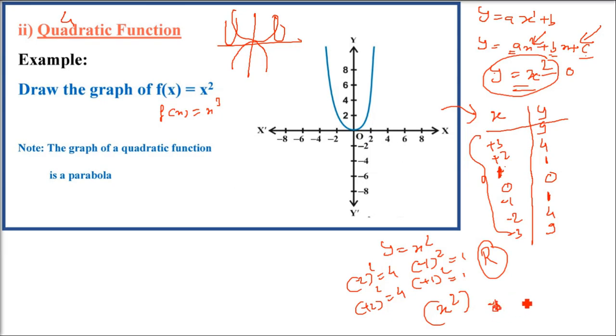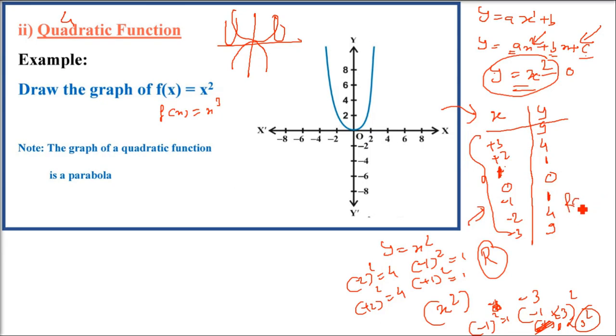But whenever you put a negative value here, the y always gives you a positive value. Negative 3 whole square is 9. Positive 3 whole square is also 9. Negative 3 can be written as negative 1 into 3, and negative 1 whole square is always 1.